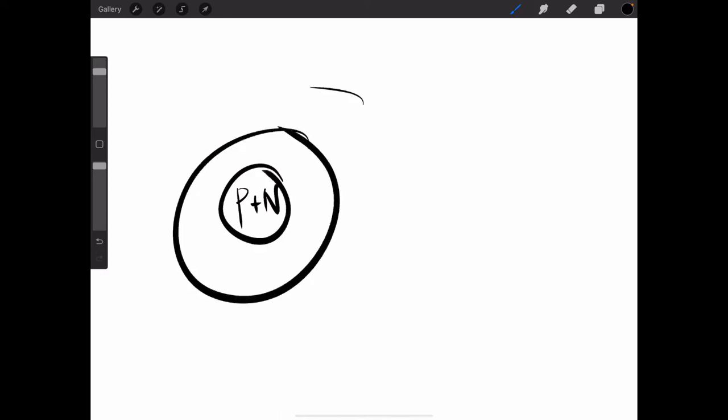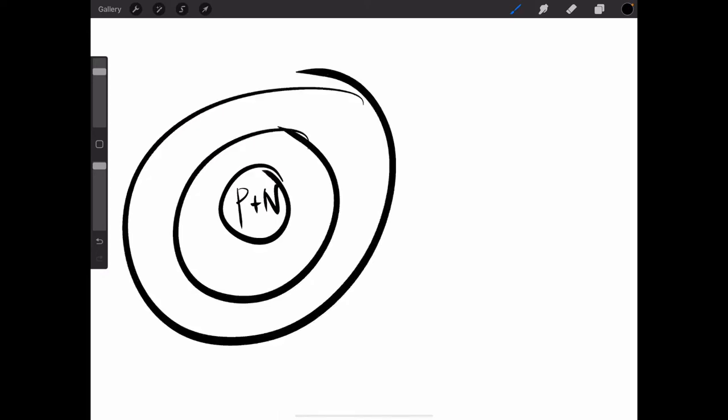And now we're going to be talking about the octet rule. If this is the nucleus and these are the electrons, and this is the shells or orbitals, how do we know how many electrons to put on each shell?